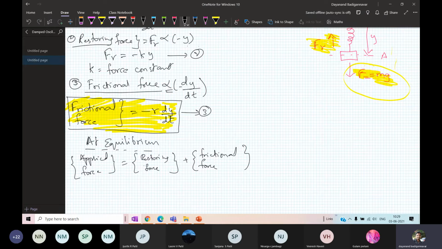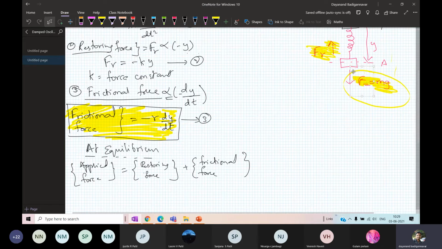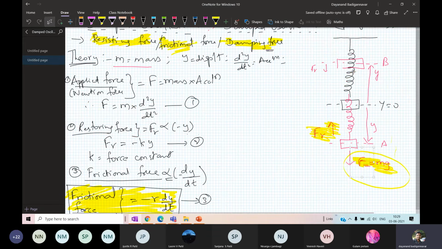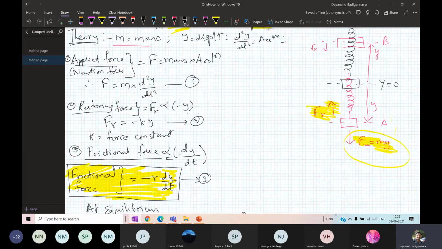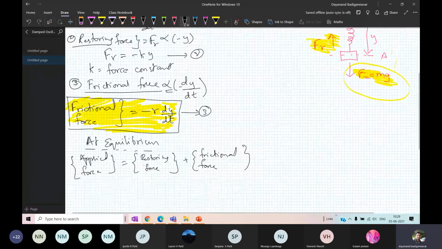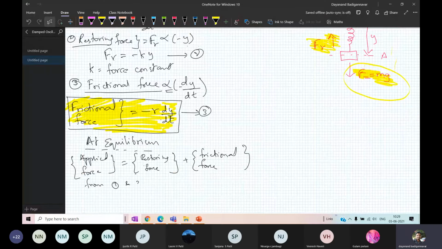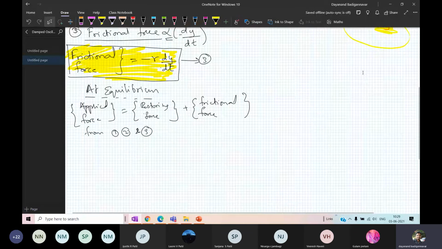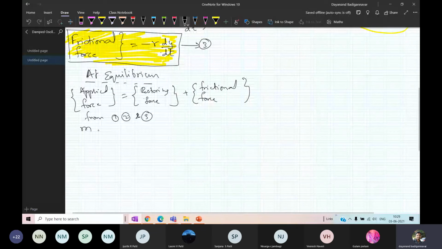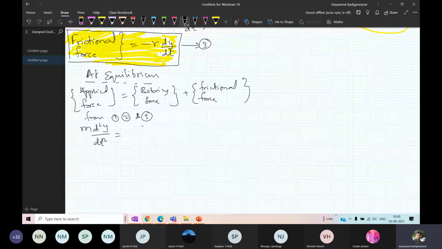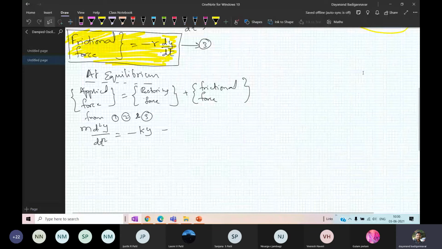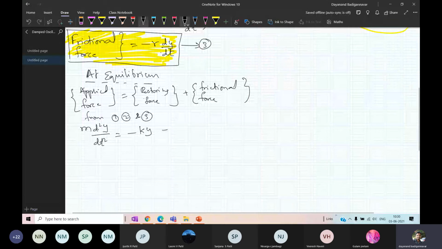Now you have all the three. Equation number 1, you have the applied force. From 2, you have the restoring force. From 3, you have the frictional force. So from equations 1, 2 and 3, I can write it as: first, what is the applied force? Applied force is m into d2y by dt square. It's a Newtonian force, that is equal to restoring force, minus k into y, plus frictional force. What is frictional force? Frictional force is minus r into dy by dt.